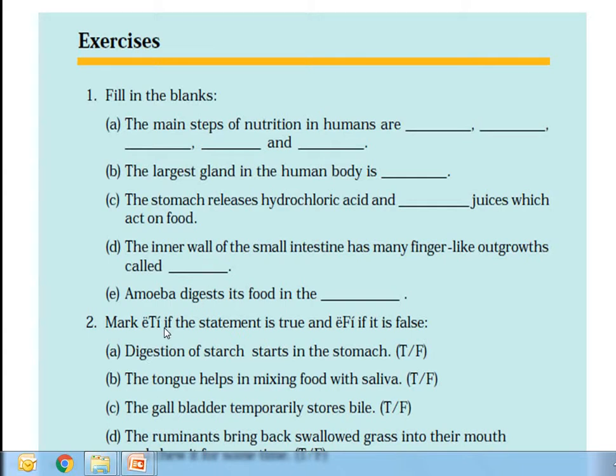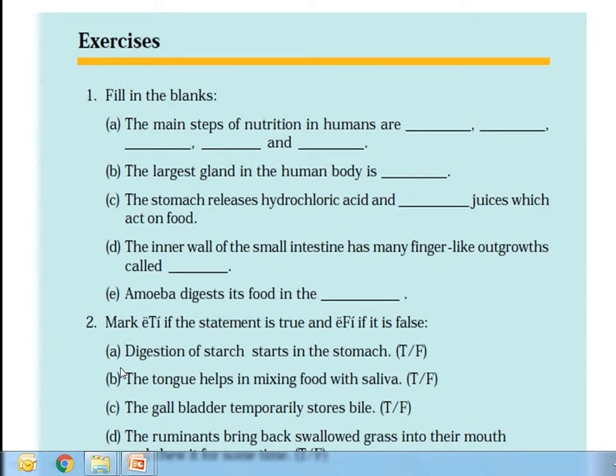The second one is to mark whether the statement is true or false. Mark T for true statements and F for false statements. Digestion of starch starts. This one, avoid this. If the statement is true or false, then write true or false. That is only mentioned here.